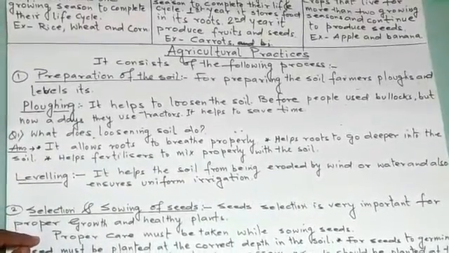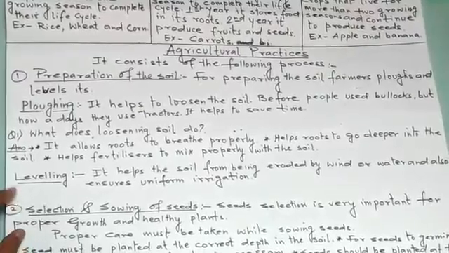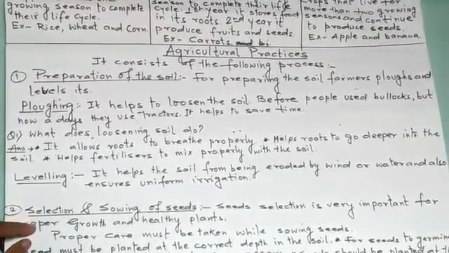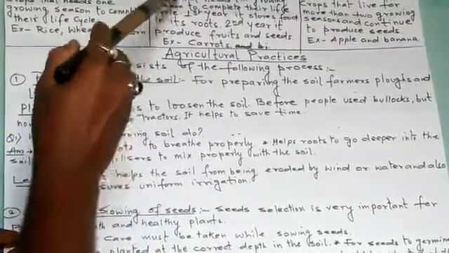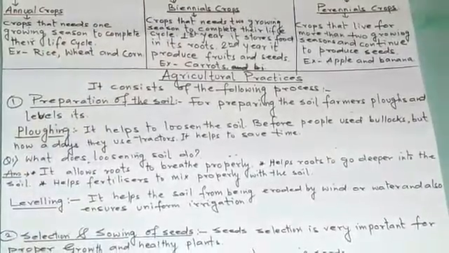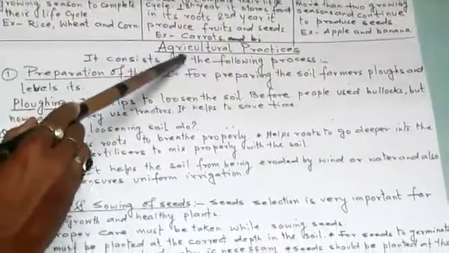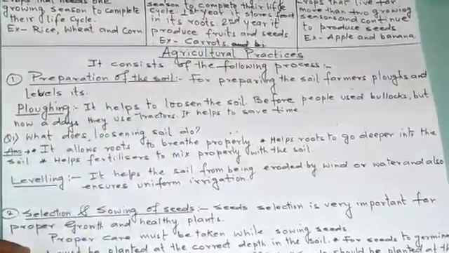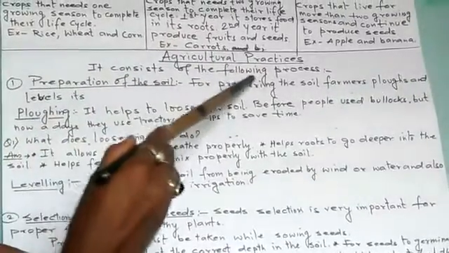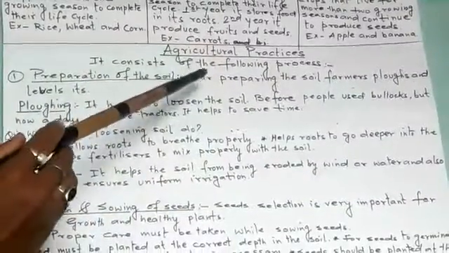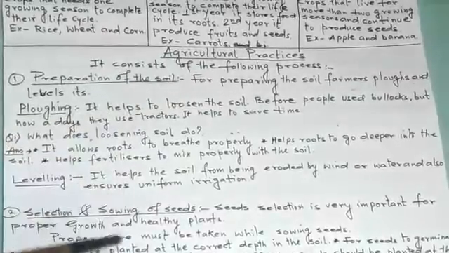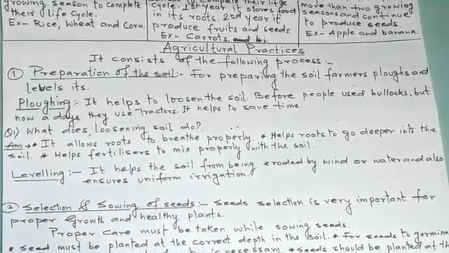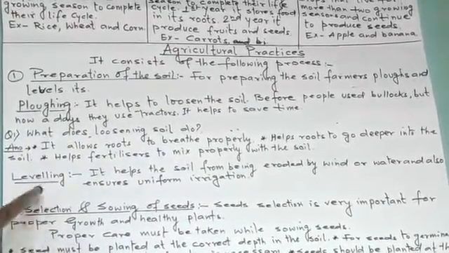In the previous video, I told you about crops based on season and crops based on their life cycle. Now we will be discussing agricultural practices. Agricultural practices consist of the following processes. When we are practicing agriculture, these are the processes by which we do the farming or cultivation.